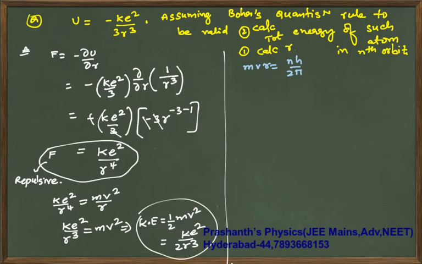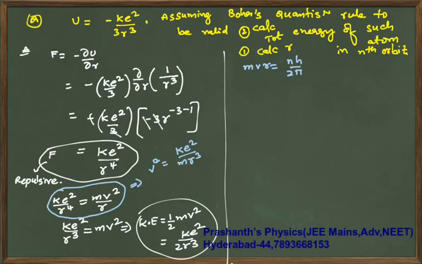Then mv square by r, if you take, from here v, how much are you getting from this equation? I can write your v square as k e square by m r cube.